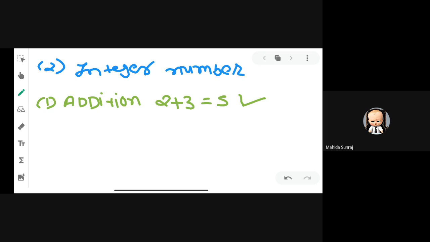Again, you can see what is the meaning of closure. Closure means if you are taking numbers from a group like whole numbers, integers, or rational numbers, and you get the final answer in the respective group. For example, if you take numbers from whole numbers and get the final answer in whole numbers, it means it is closed. If you take numbers from the integers and get the final answer in integers, it is closed. If you take numbers from rational numbers and get the final answer in rational numbers, it is closed.